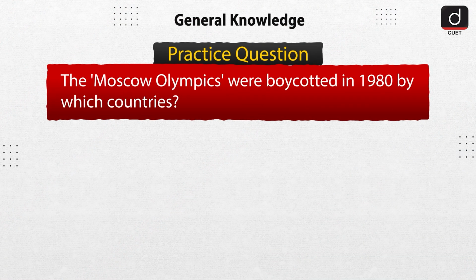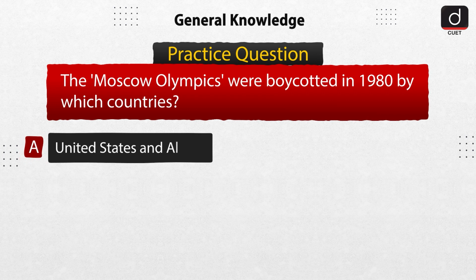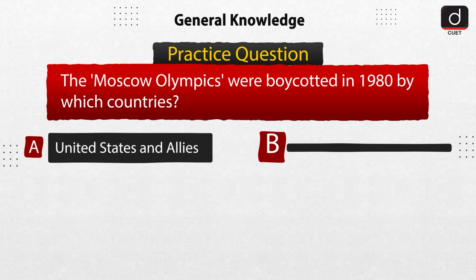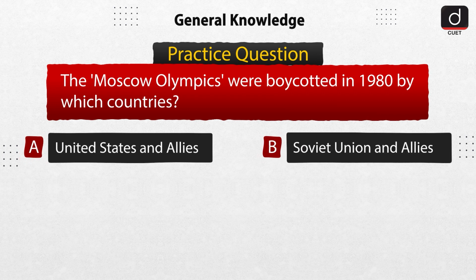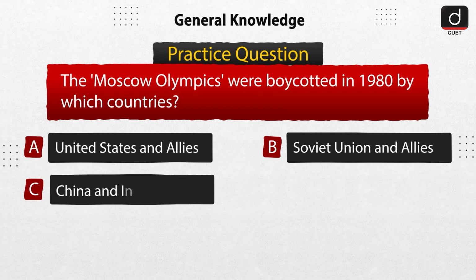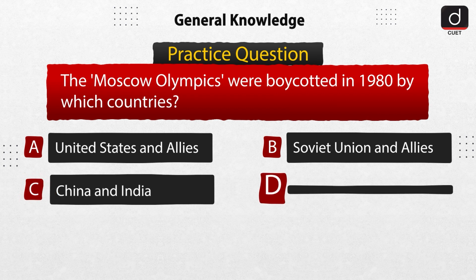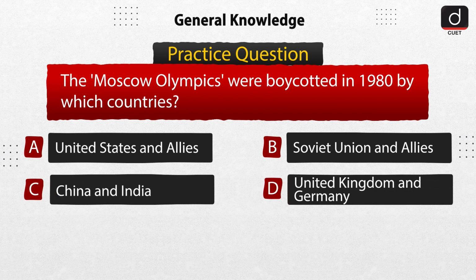Now it's time for practice question. The Moscow Olympics were boycotted in 1980 by which countries? Option A, United States and Allies. Option B, Soviet Union and Allies. Option C, China and India. Or option D, United Kingdom and Germany.